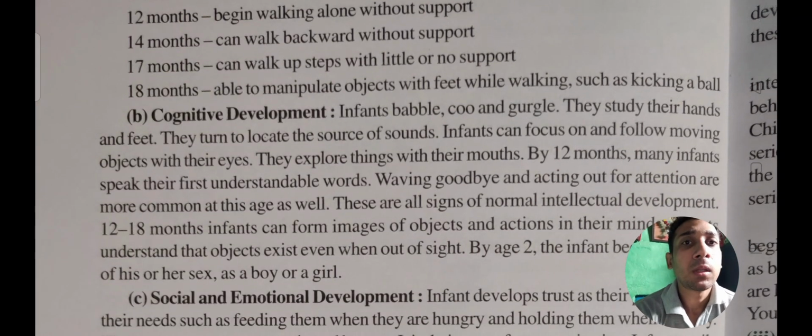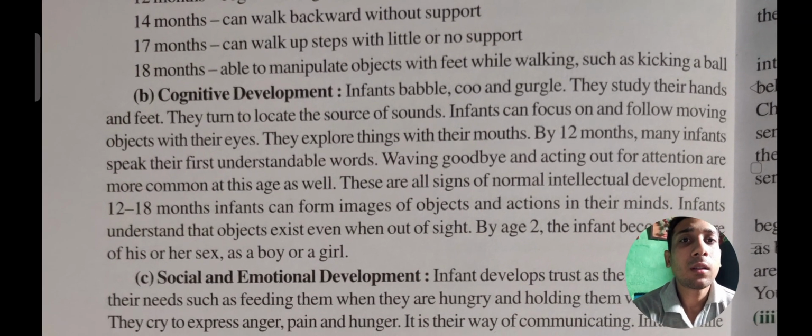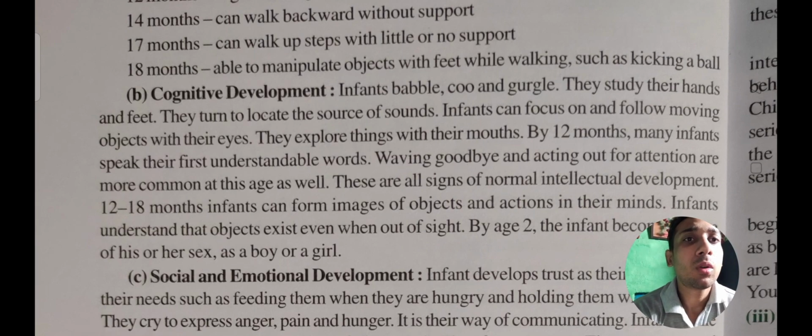Thereafter we can see the cognitive development. Infants babble, coo, and gurgle. They study their hands and feet. They turn to locate the source of sound. Infants can focus on and follow moving objects with their eyes. They explore things with their mouth. By 12 months, many infants speak their first understandable word. Waving goodbye and acting out for attention are more common at this age as well. These are all signs of normal intellectual development.